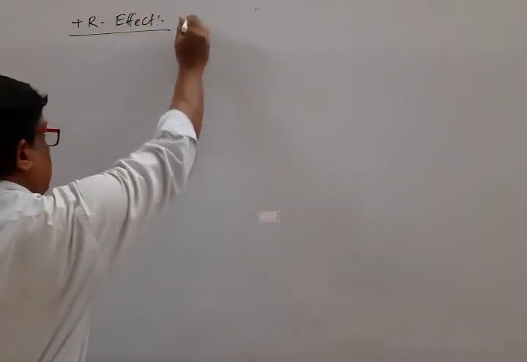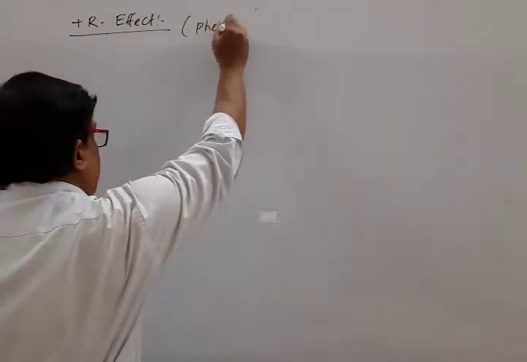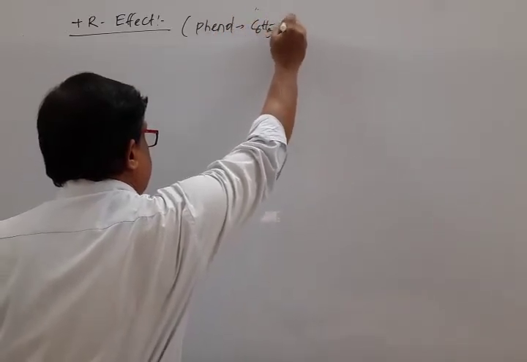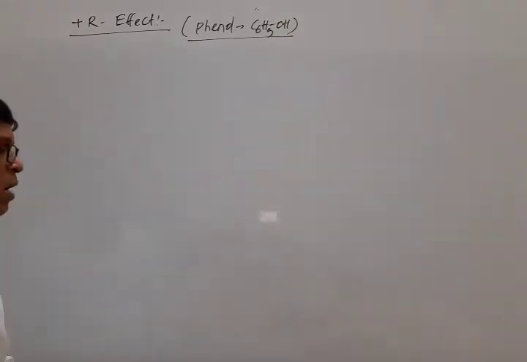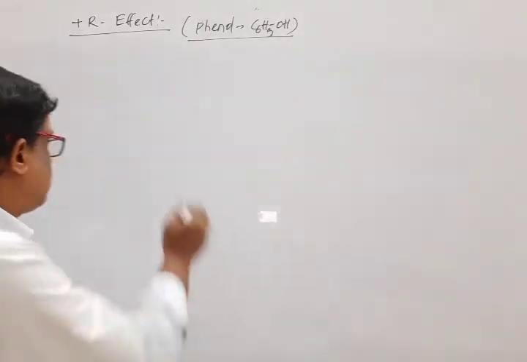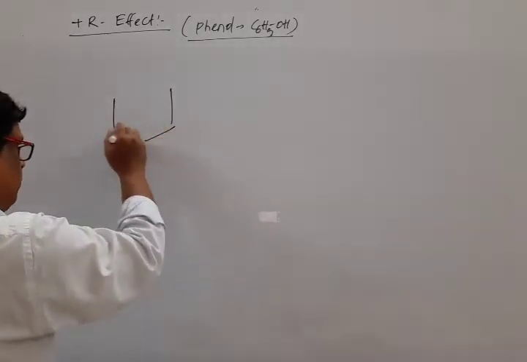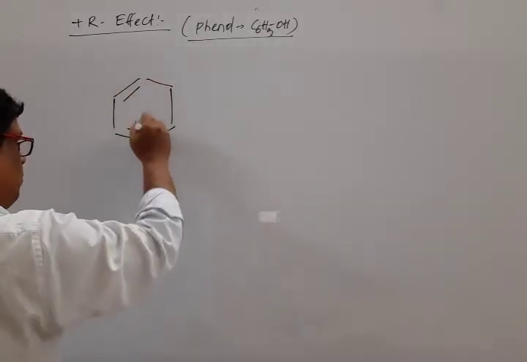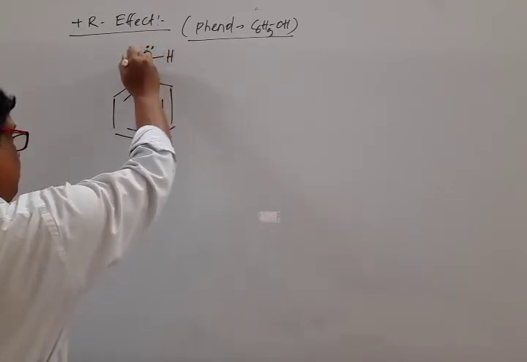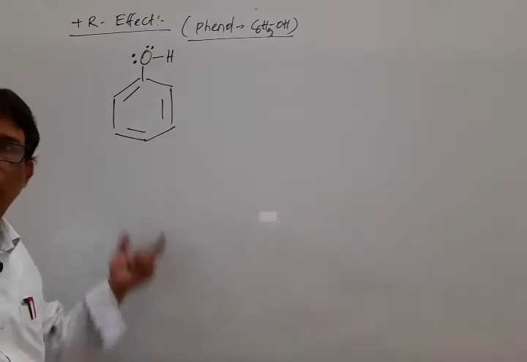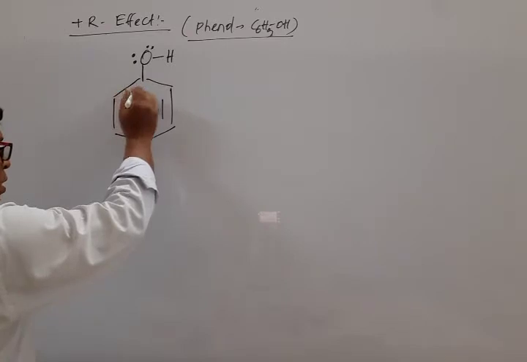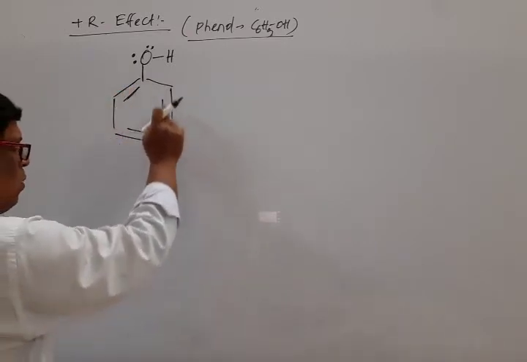We select the structure, phenol, that is C6H5OH. Mark that how the shared pair of electron transport from one part to other through resonance. It is the formula for phenol. Mark that single bond, double bond, single bond, double bond, single bond, double bond.